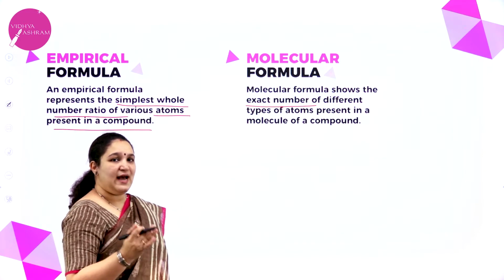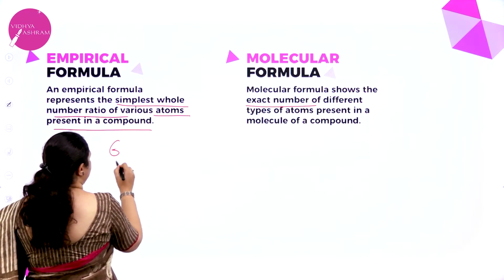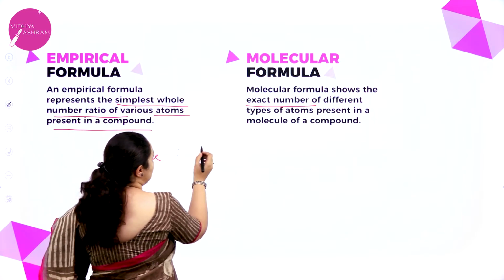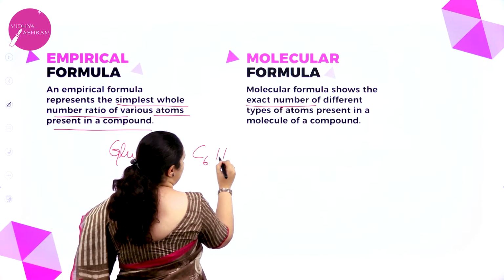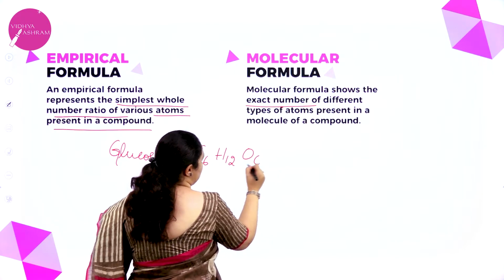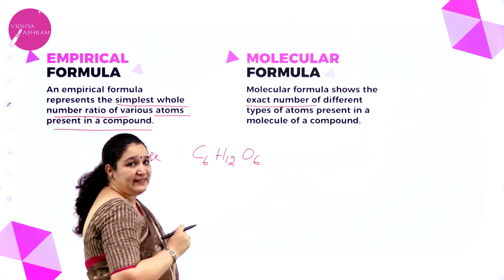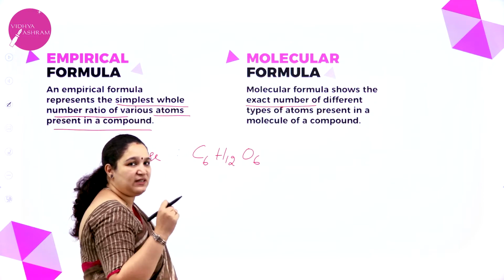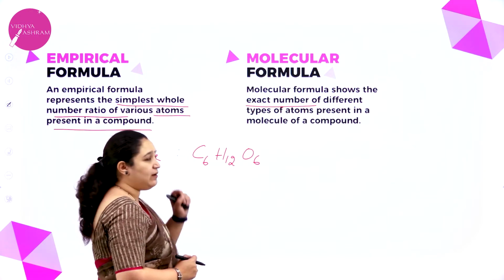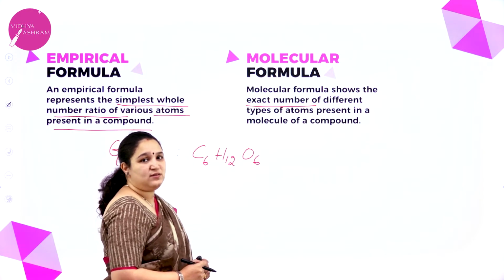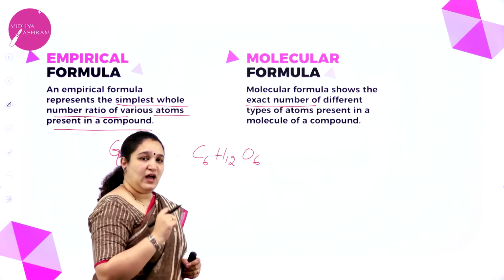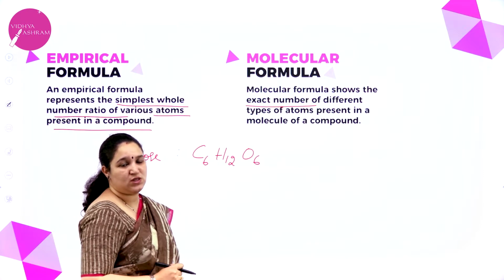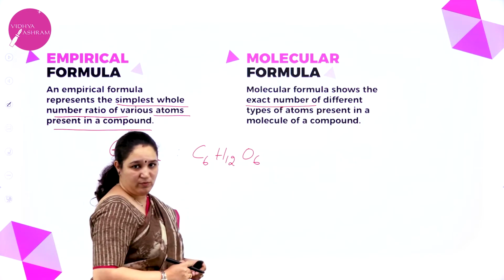To understand this, I'll take an example of glucose. Glucose has the molecular formula C6H12O6. When I tell molecular formula, I know the exact number of atoms present in that compound. I know 6 carbon atoms, 12 hydrogen atoms and 6 oxygen atoms are making up one molecule of glucose. Thus, this is the molecular formula.